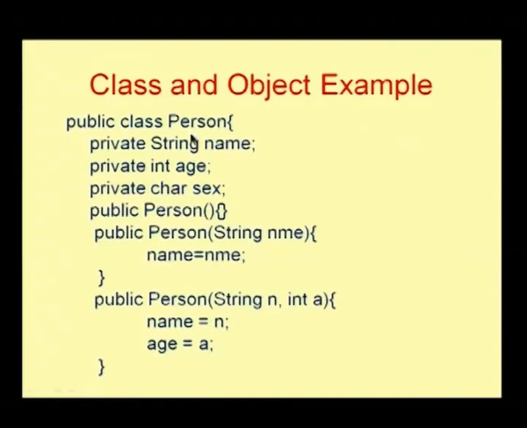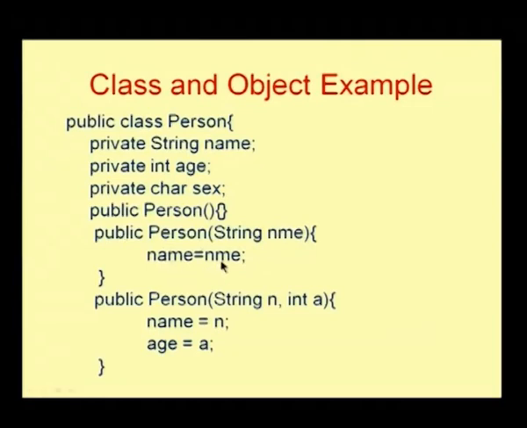We will have a look at this sample. Here we have public class Person, which we have already seen. Now we have a constructor here: public and then the same name as your class. This is a constructor without any arguments, and here we do not have any definition as such. Next we have another constructor with a parameter called String name.